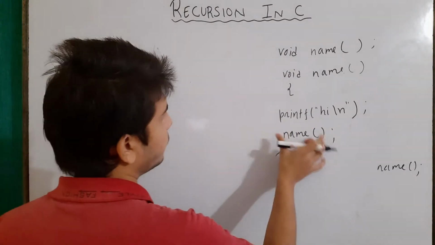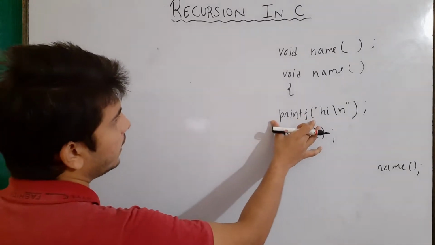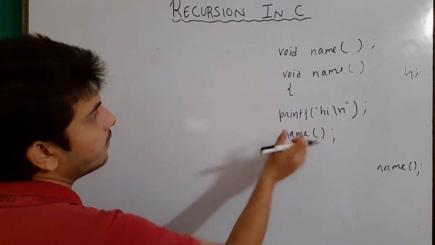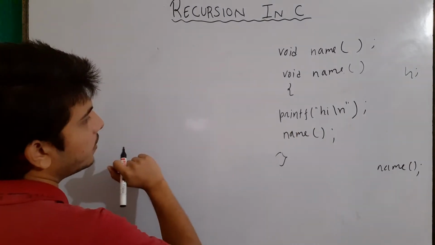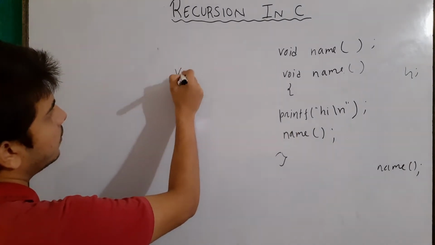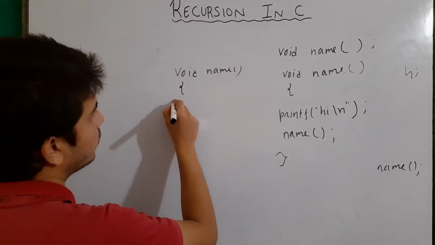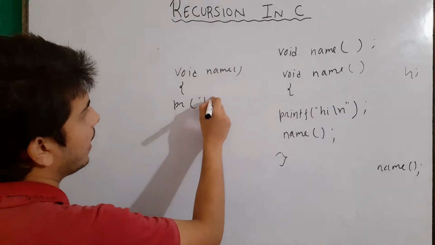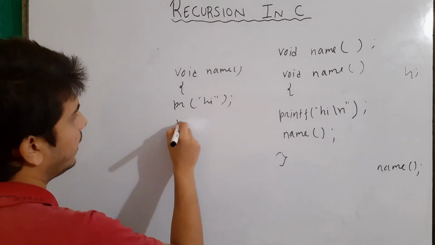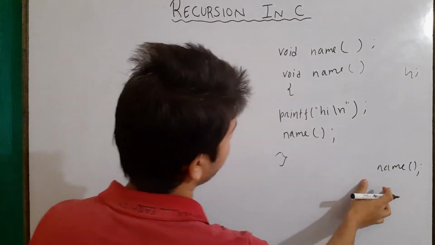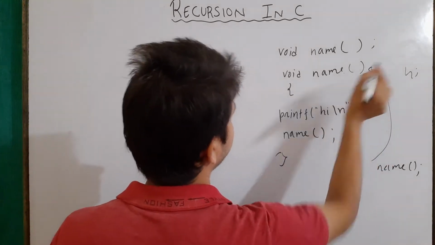If we analyze this situation, what is happening? First of all, it is printing hi, then it calls the name function. So just for explanation purposes, we will make another definition of the name function with the same contents. Here it was written printf hi and then name. So from the main function the control goes here, right?